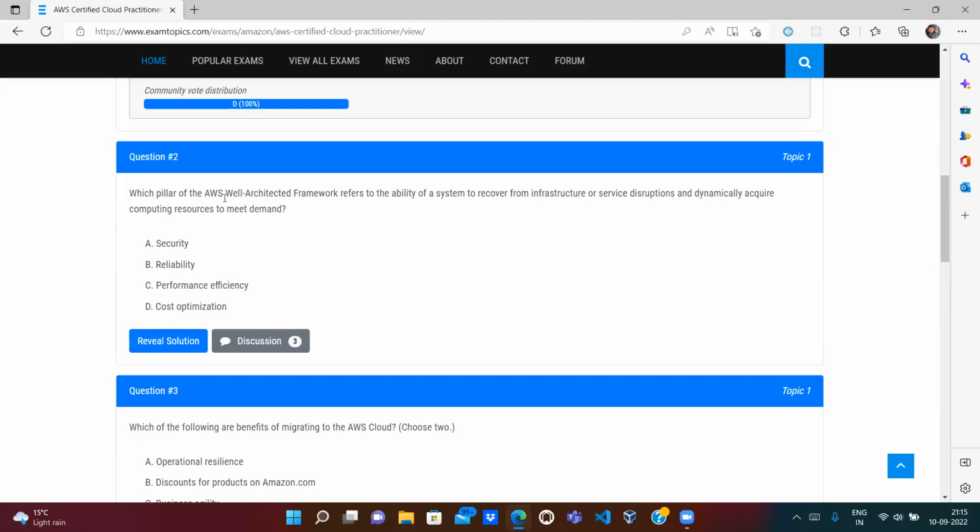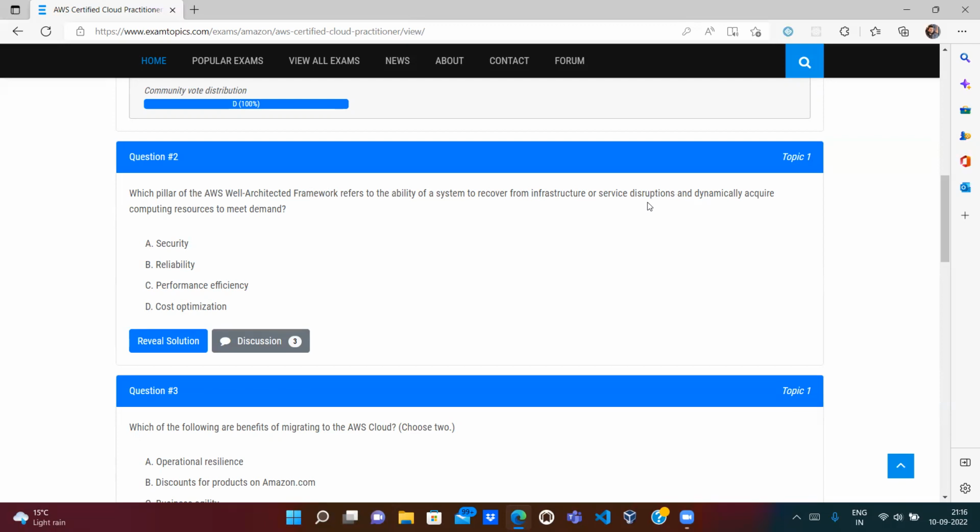So there are basically six Well-Architected Framework pillars which everyone needs to follow. If I am planning to build some microservice on the AWS cloud, these are the best practices I should follow. So they said that one of the pillars refers to the ability of a system to recover from infrastructure or service disruption.